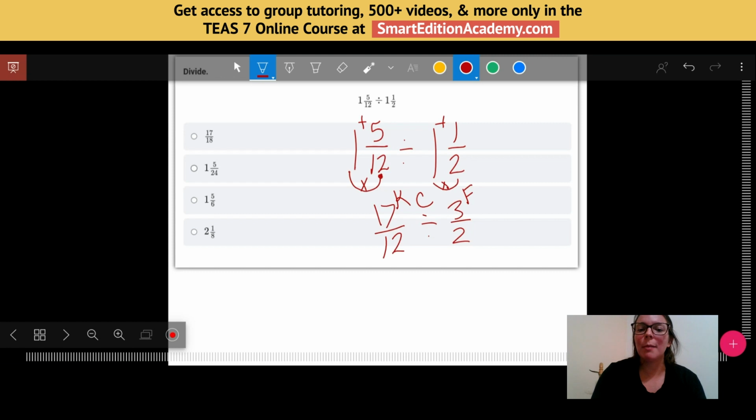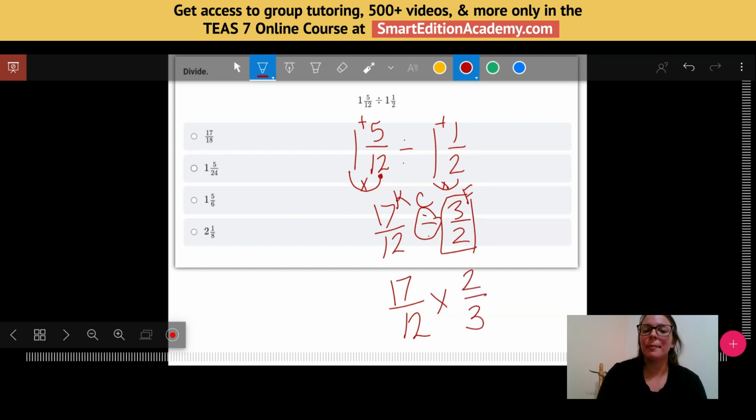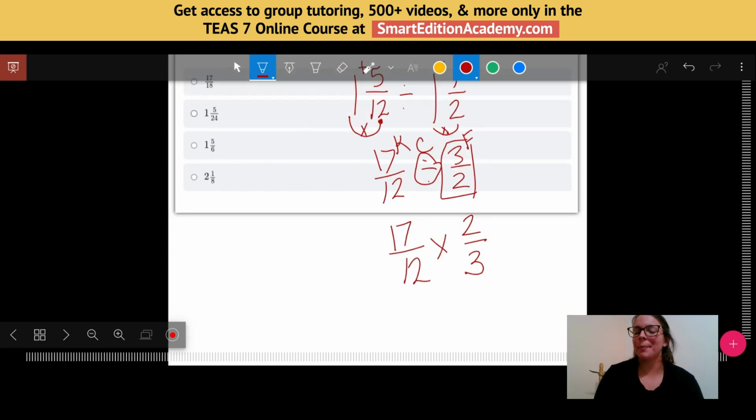The K stands for keep. So I'm going to keep 17 over 12 as it is. The C stands for change. I'm going to change my division to multiplication. And then my F stands for flip. I'm going to take this fraction and flip it. So 2/3. So KCF means keep, change, flip. That is how we can divide fractions. I'm taking division and turning it into multiplication because the strategy for multiplying fractions is pretty simple.